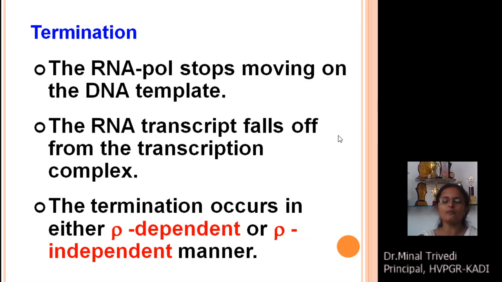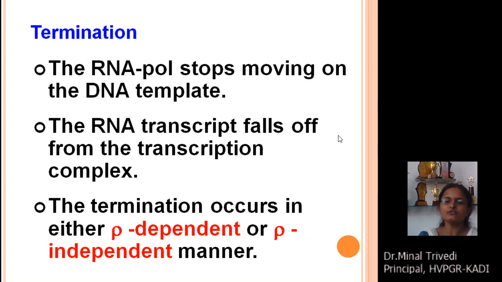And separation of all these three components facilitates the termination of transcription. So we can say that RNA polymerase stops moving on the DNA template. This is how the process gets terminated.